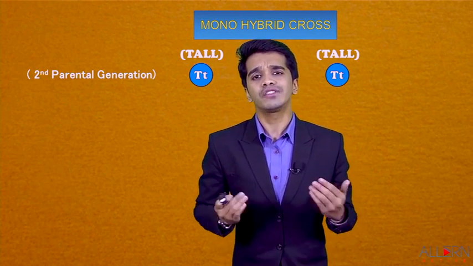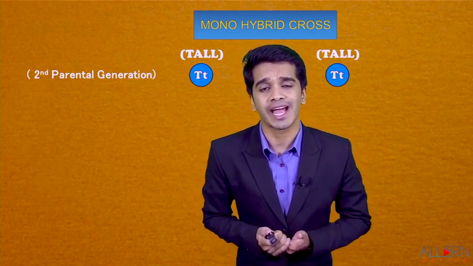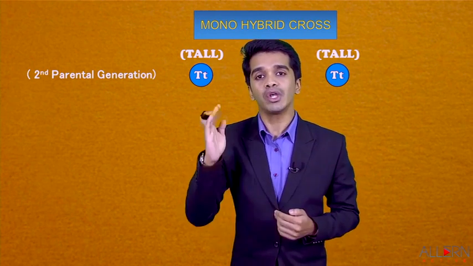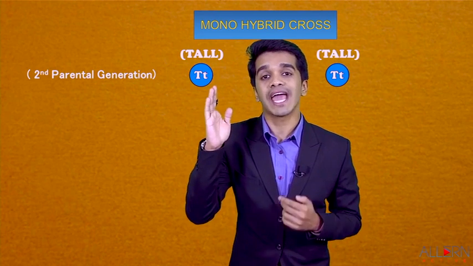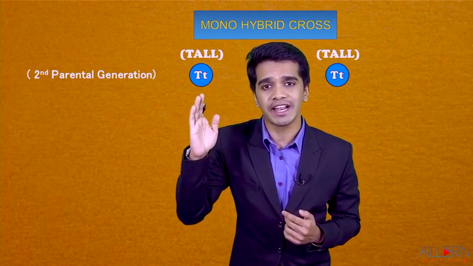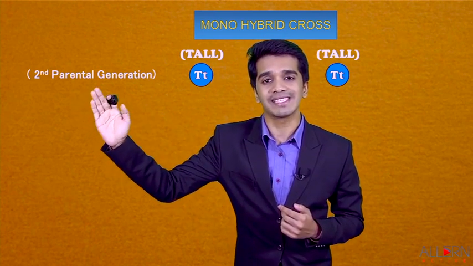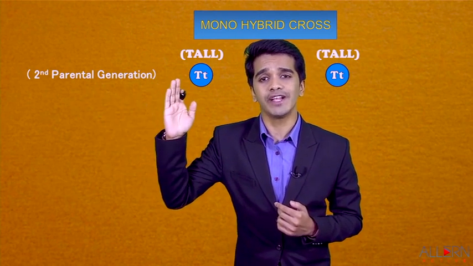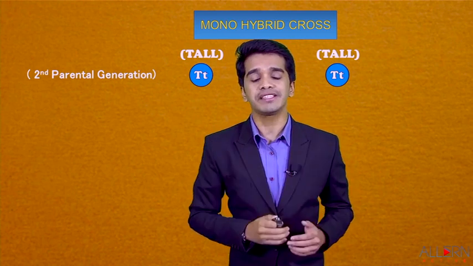Now he thought of self-crossing the F1 generation. That means he thought of self-crossing the offspring. Now he took hybrid tall, that means the F1 generation, and named this generation as the P2 generation, that is the second parental generation. He took capital T with small t, capital T with small t.